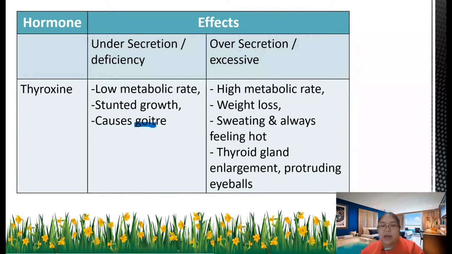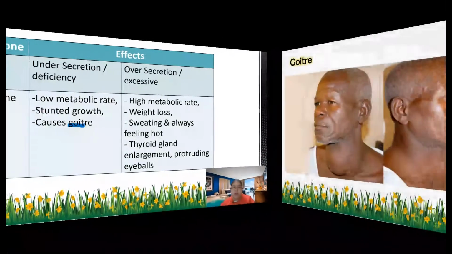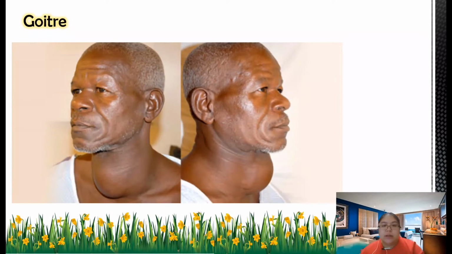After that, you can see the protruding eyeball. You can see the meaning of all these things. This one we call goiter. That means the neck part becomes swollen. This part means you have less thyroxine, not enough thyroxine hormone. If extra thyroxine, what happens?